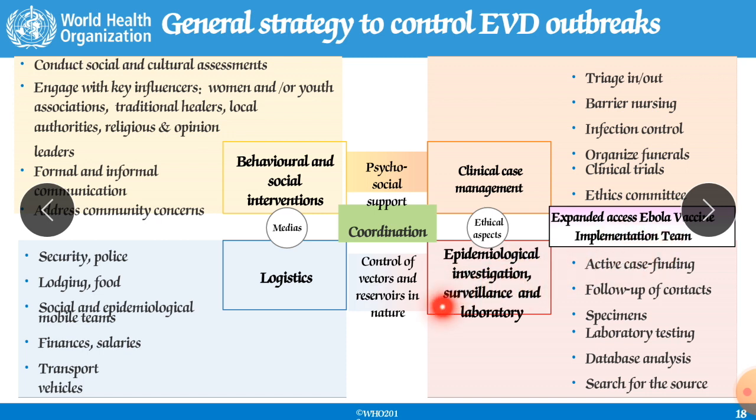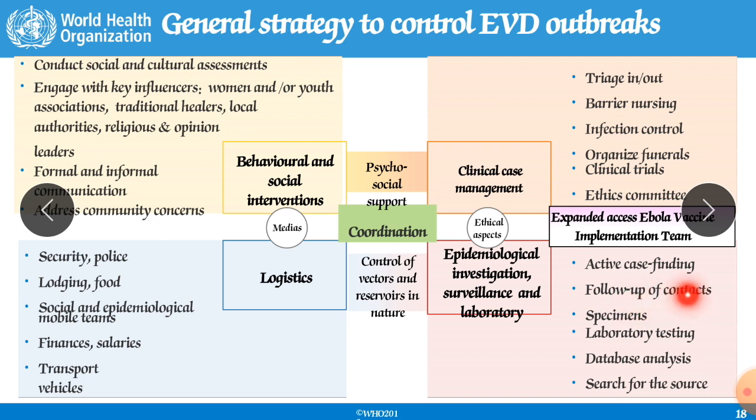Epidemiological investigation, surveillance, and laboratories. In that, active case finding is very important. The patients who are active, who are positive, we should find them by the symptoms and we should do their testing. After that, follow up the contacts, the persons who came in contact with those patients. You should find out their contact list, and we should do their testing.